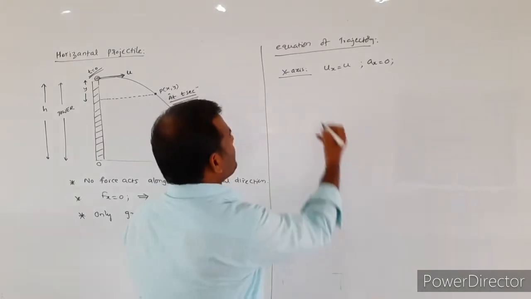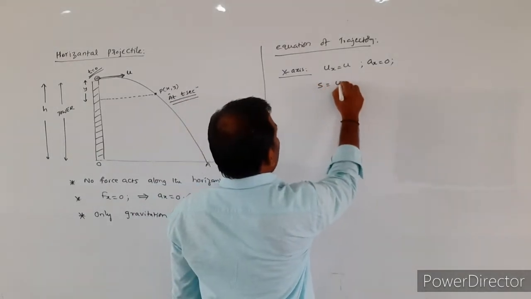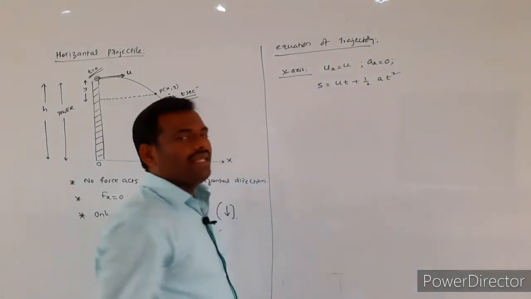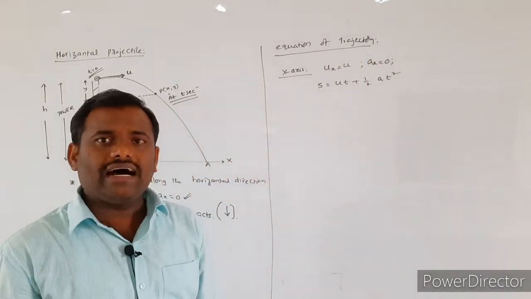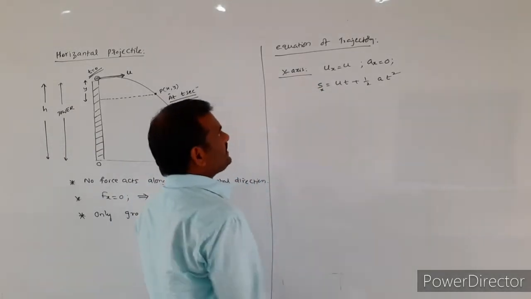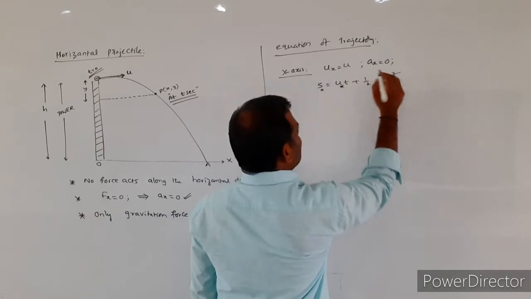calculate the displacement covered by the particle along the x-axis. For calculating the displacement, we know the general formula. S is equal to ut plus half at square. In the place of s, I will write s suffix x, equal to ux t plus half ax t square.